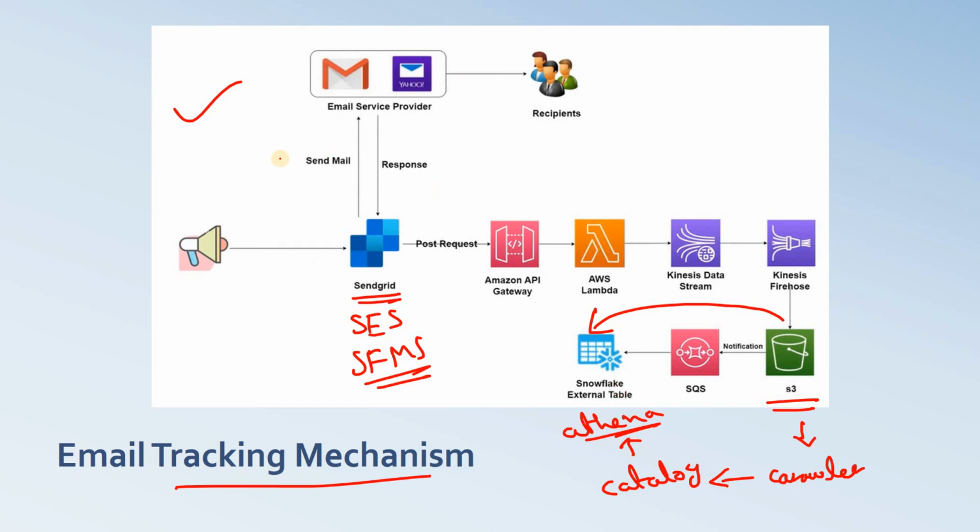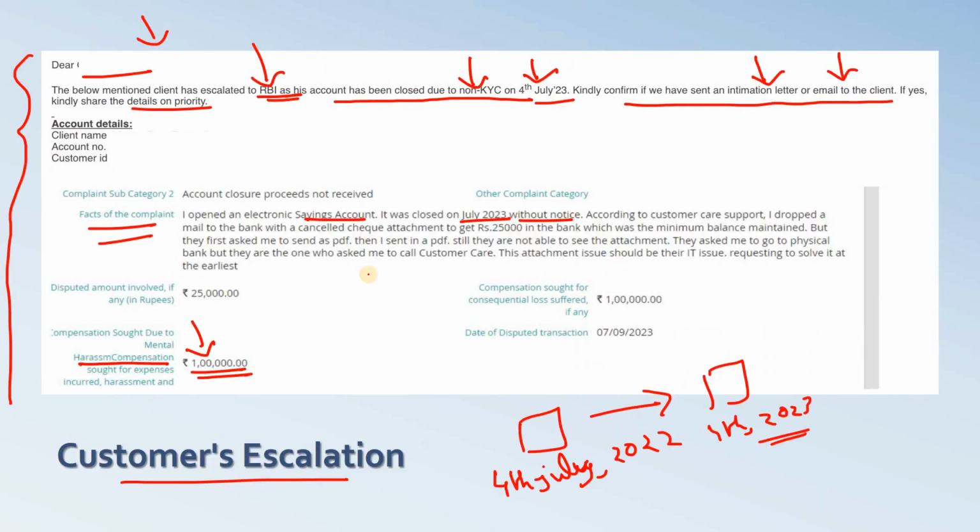So now this particular pipeline basically saved us from this escalation. The customer demanded 1 lakh rupees as part of harassment compensation. Now what we did, because all these emails we are sending to customers and all the events generated at the customer end are stored in our S3, and eventually stored in Snowflake or Athena also. So what we did, from this email we took the customer name, account number, customer ID, this kind of customer details that was available in that email.